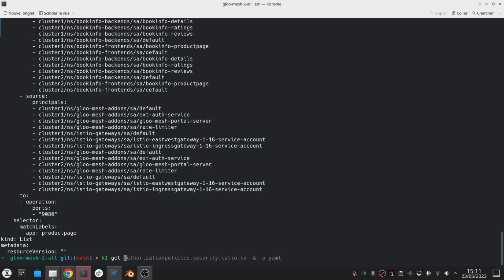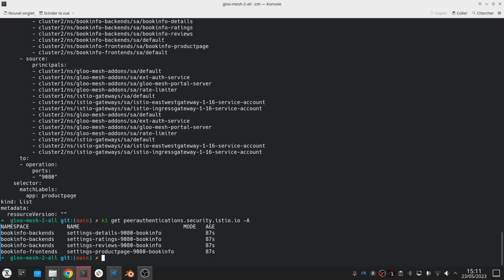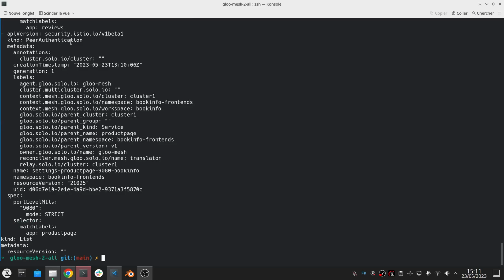That's why the platform also creates these peer authentication objects automatically, so that in a granular fashion, service by service, we define that we want strict mutual TLS. So it's not going to impact the other services in the other workspaces. You can decide one workspace is ready to apply zero trust, they can do it now, they don't need to wait for the other ones to be ready and so on.